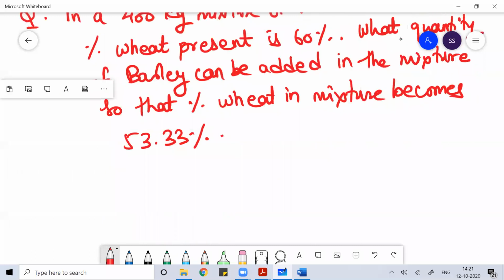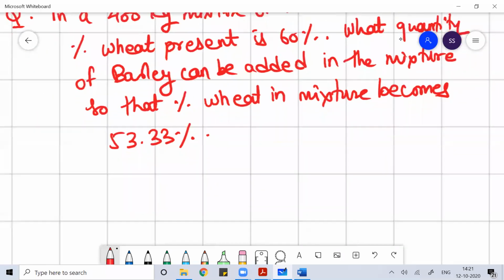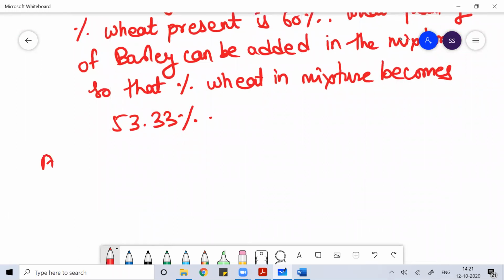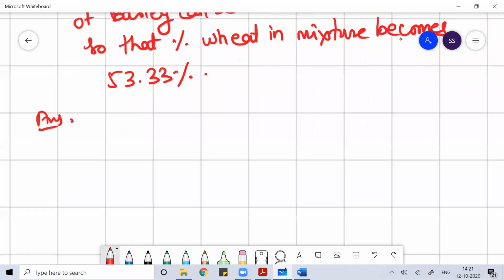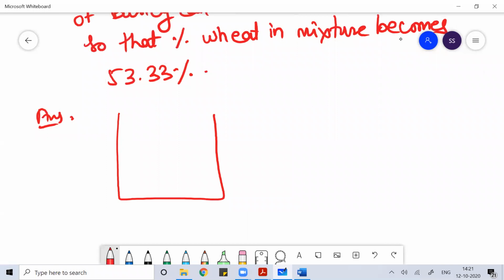Now see how to solve this. There it is 400 kg, where the percentage of wheat is 60%.